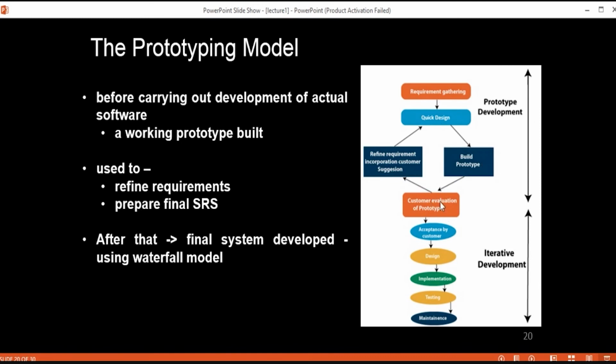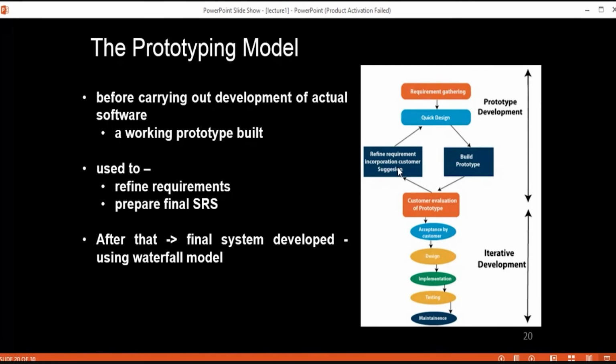Until all the requirements are finalized, we are going to iterate in this particular cycle only: we design, we build the prototype from that design, then we get it evaluated by the customer, then we receive some suggestions and feedback, we work on it, and again we give them the refined prototype.